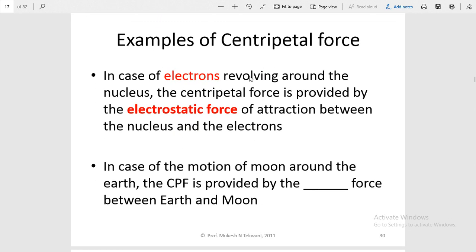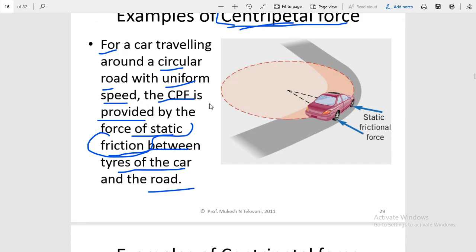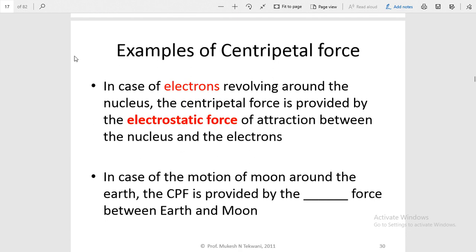Now some different examples are given here. In the case of an electron revolving around the nucleus, the centripetal force is provided by the electrostatic force of attraction between the nucleus and the electron. Students, you will study the electrostatic force between two charged particles in class 12th, but let me tell you something about it.